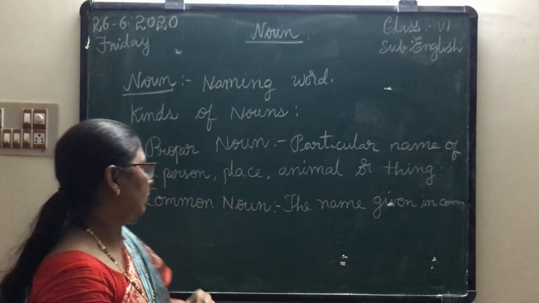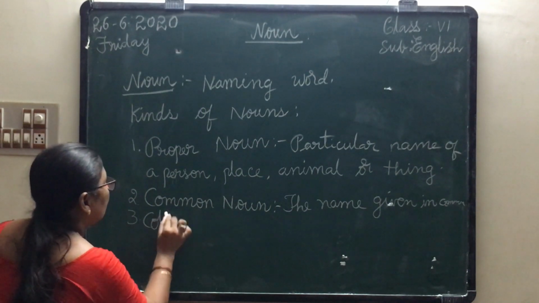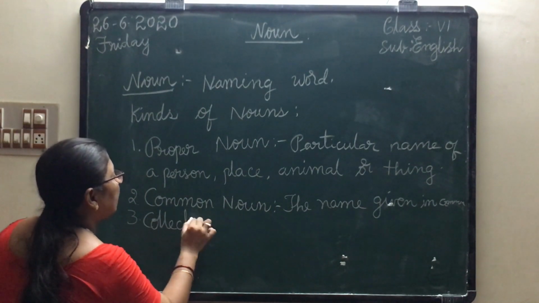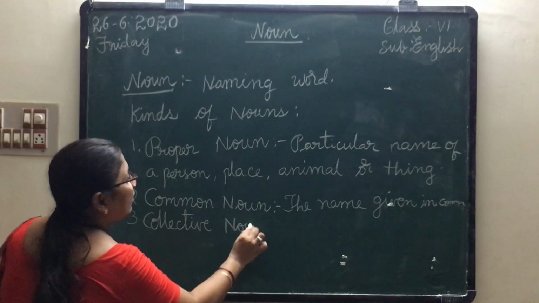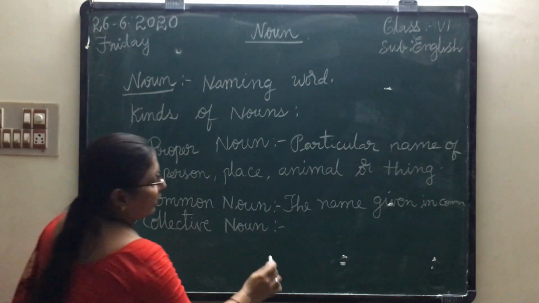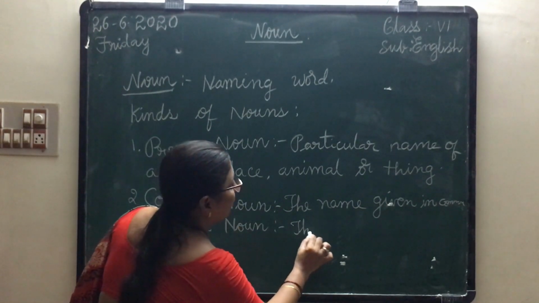Next. Collective noun. Collective noun means the name given for a group. The name given for a group is called a collective noun.